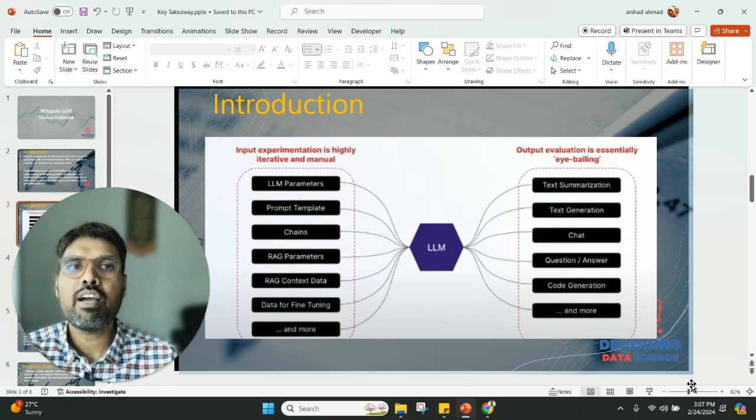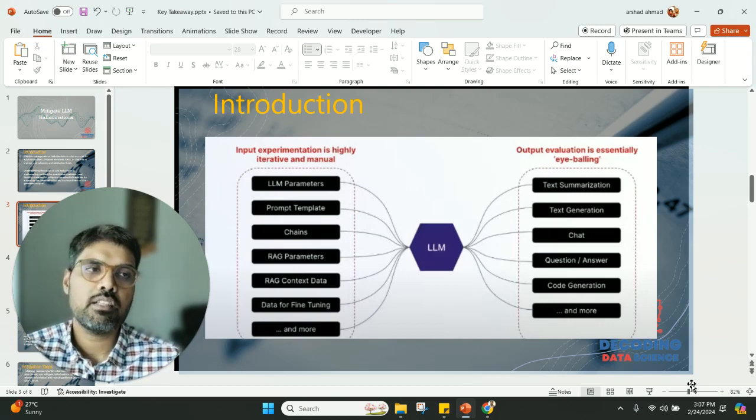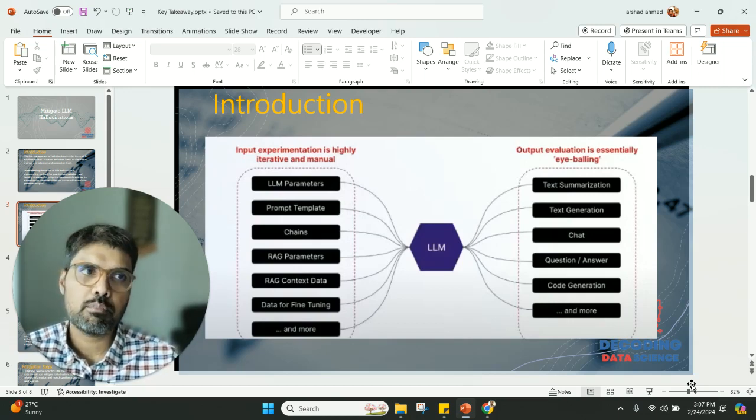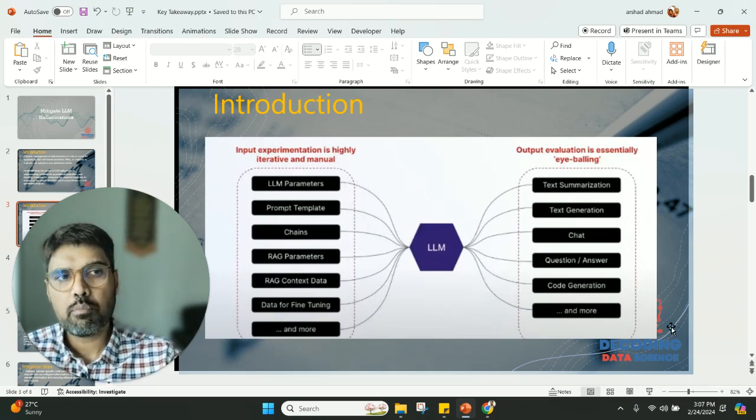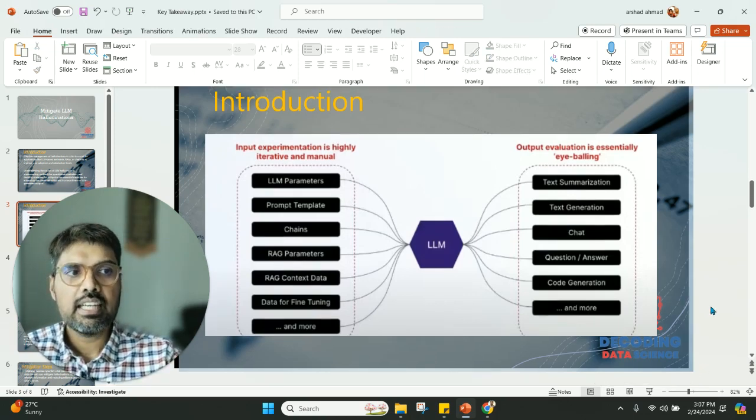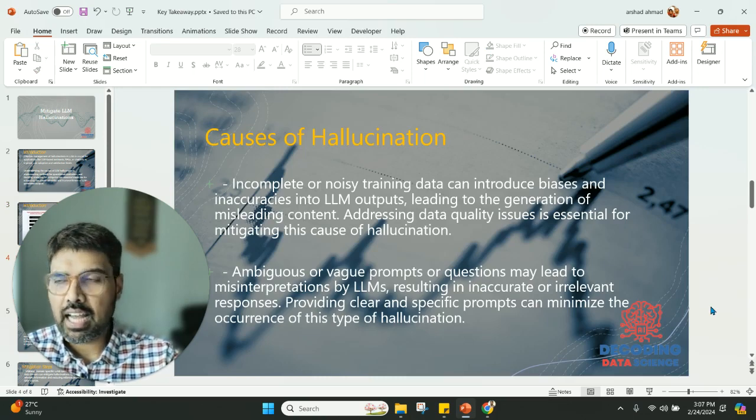And how do we evaluate whether that large language model is working fine or not? Mostly it is by eyeballing, just checking whether this prompt is doing better than that prompt, whatever the output may be: text summarization, text generation, chat, question answering, and so on. So it is very important to understand that these things happen.